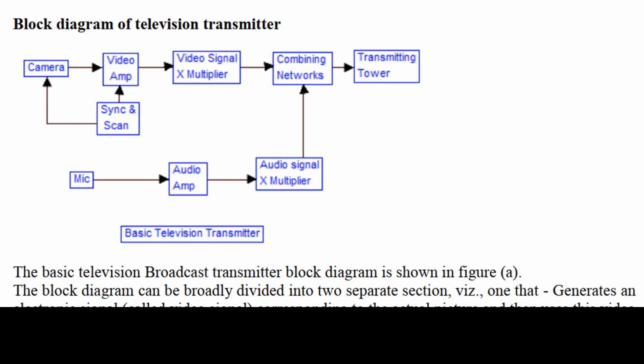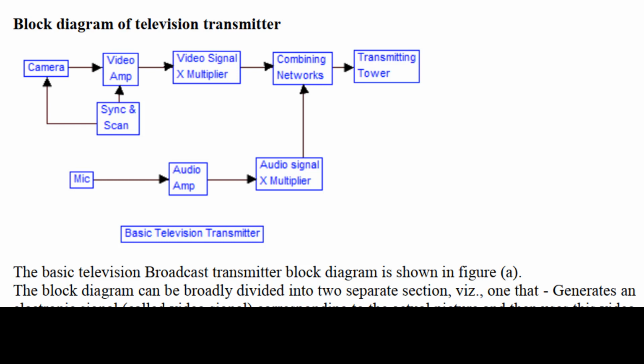However, only one antenna is used for transmission for video as well as audio signals. Thus, these modulated signals have to be combined together in some appropriate network. In addition, there are other accessories also. For instance, video as well as audio signals have to be amplified, that is the first step, to the desired degree before they modulate their respective RF carriers.